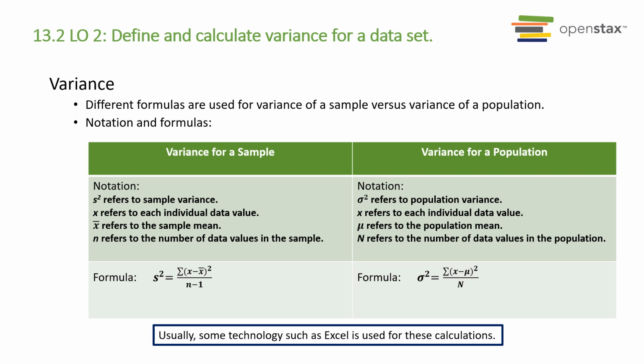Similar to standard deviation, the formula used to calculate variance also depends on whether the data is collected from a sample or a population. S squared is used to represent sample variance, and sigma squared is used to represent population variance. Calculating the variance and standard deviation of a data set by hand is tedious due to the complexity of the formulas. A financial calculator or Excel is recommended.